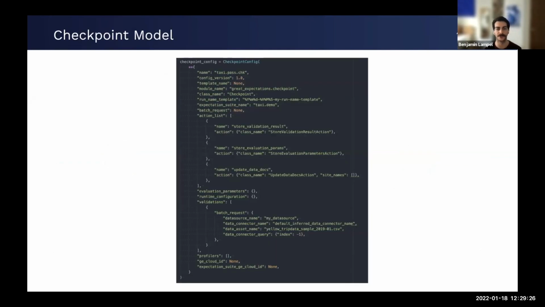So this is the new checkpoint config. As you can see, it's just a Python dictionary. And we're basically just using it as a template here to put the checkpoint together. And this is really nice because, as we'll see later, we can just overwrite any of these parameters. And for all of the checkpoints that you want to configure, you can write one of these checkpoint configs, maybe in a util file, and then import them all into your DAGs and use them directly with the operator. So you have a really clean way of putting this stuff together from the get-go.